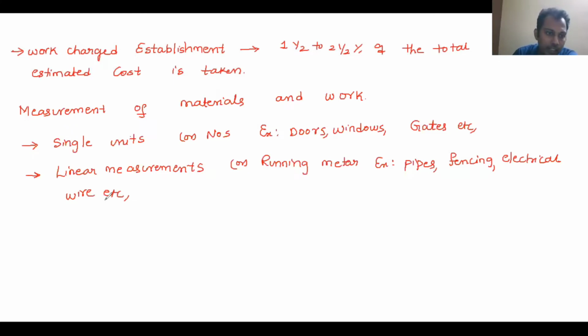Next is works having surface area as measurement. A better example is plastering, which we all know.